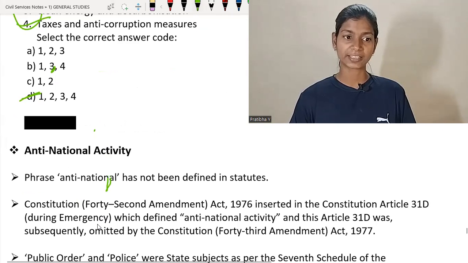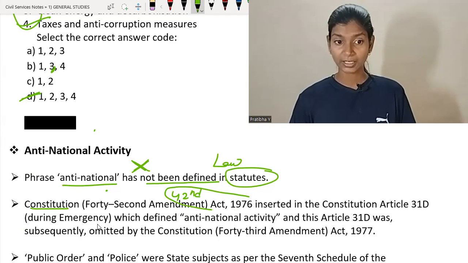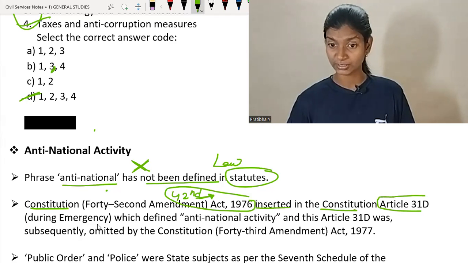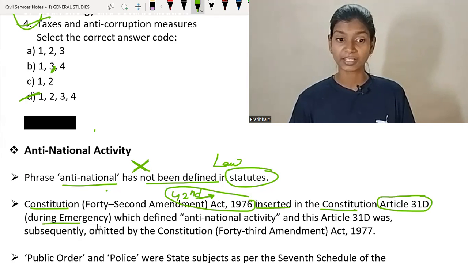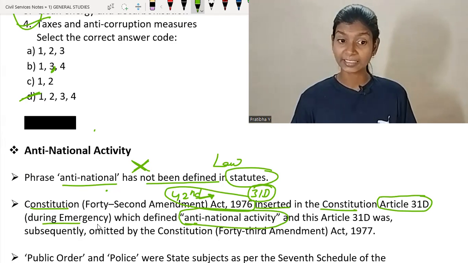The phrase anti-national has not been defined in the statute, in the law. In our Constitution, the 42nd Amendment Act in 1976 inserted Article 31D during the Emergency phase, which defined anti-national activity.